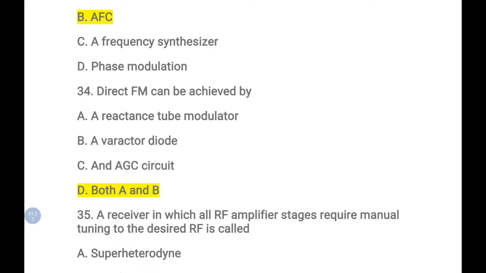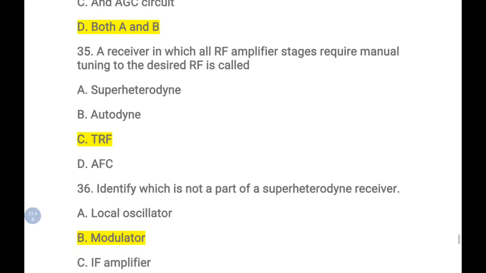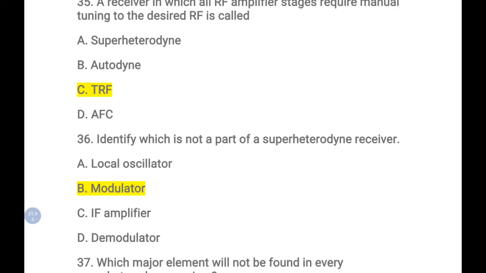A receiver in which all RF amplifier stages require manual tuning to the desired RF? So where is manual tuning done? It is the tuned radio frequency receiver, TRF. In the TRF circuit only, manual tuning is done. Next, identify which is not a part of a heterodyne receiver.